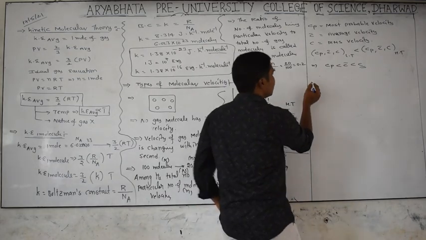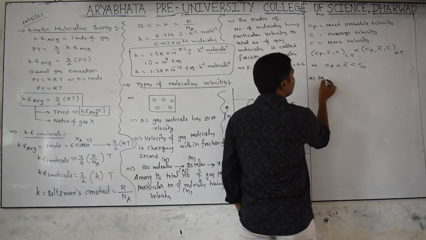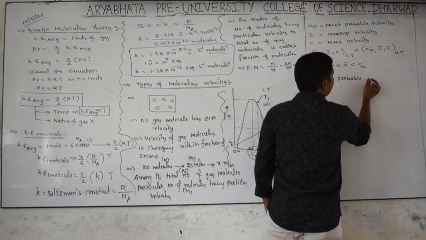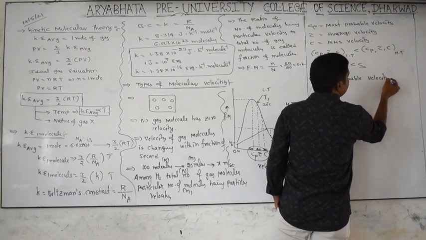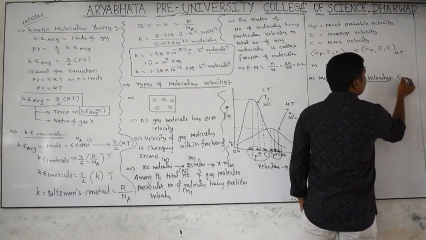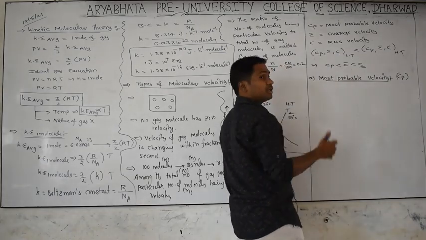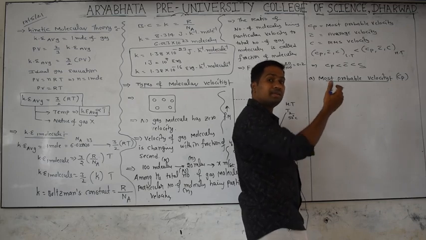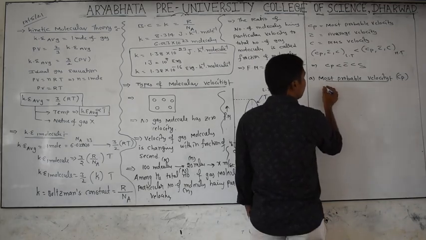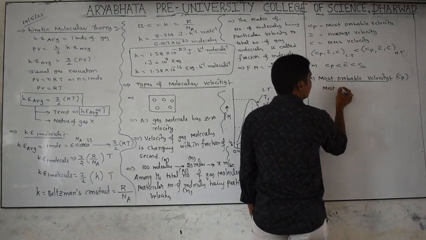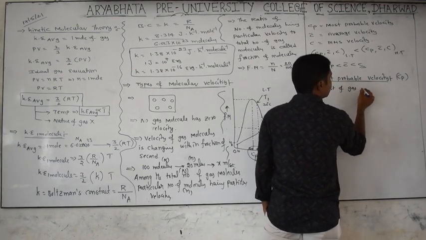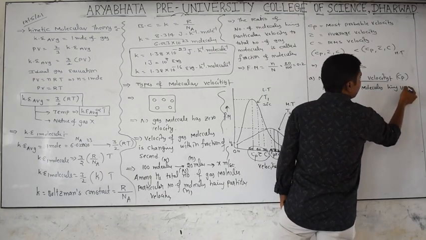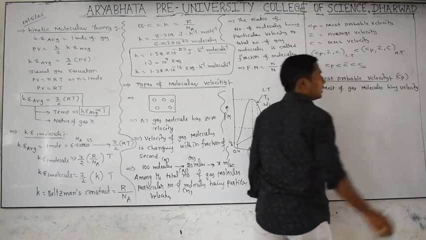Now first of all, we are explaining the most probable velocity. What is the meaning of most probable velocity, denoted by Cp? The answer is in the name. Most probable velocity means the velocity that the maximum number of molecules in the given sample have.